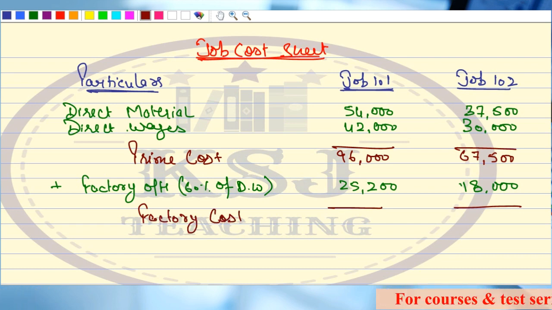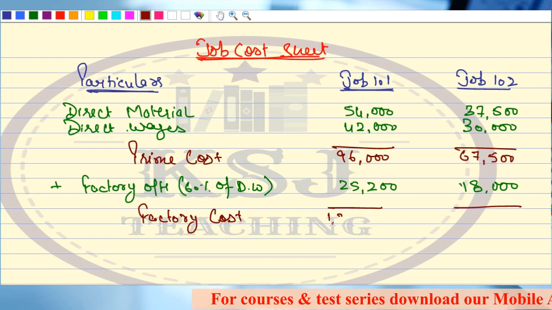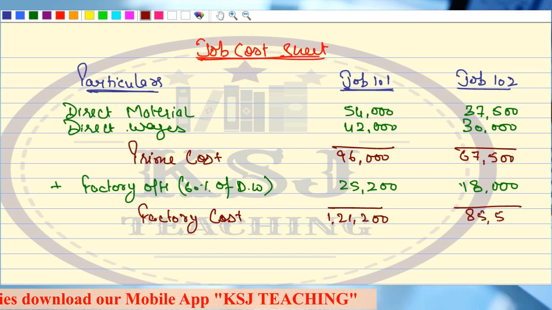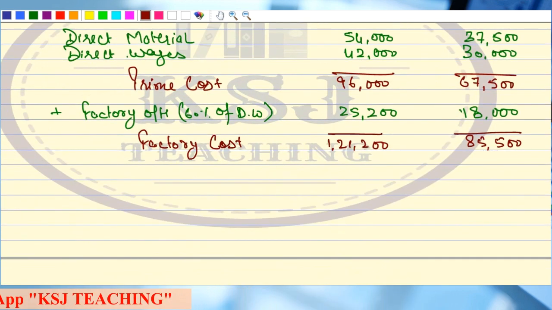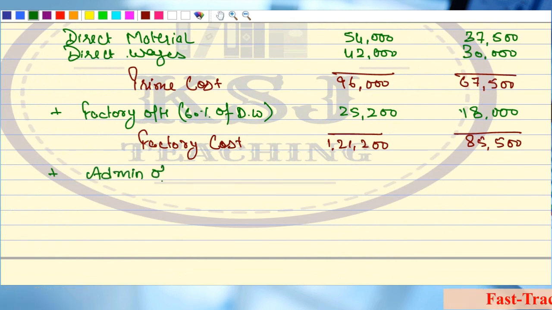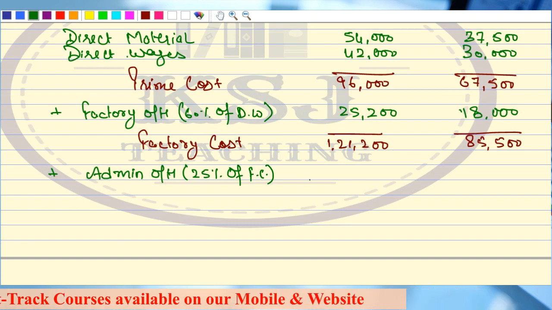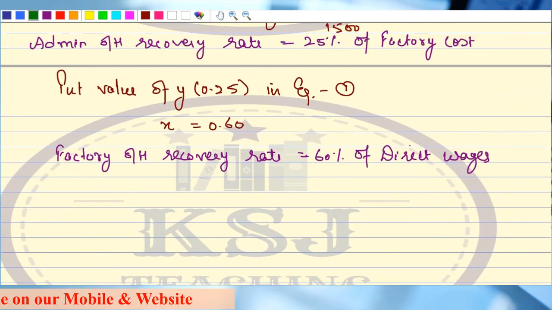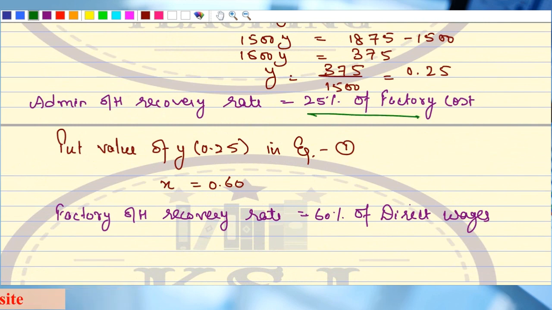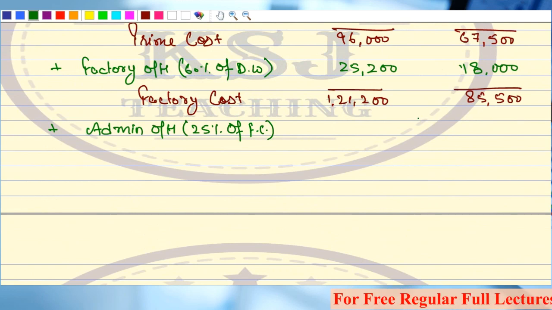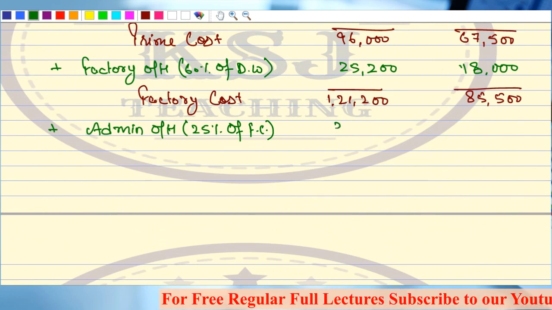From here, what we will get is factory cost. We'll get the factory cost. That is 1,21,200 and 85,500. Clear? After this, we are going to add admin overheads. Now, admin overheads are 25% of factory cost. We have just calculated 25%, how we have already calculated the percentage here, right? 25% of factory cost. So we can apply. We have calculated the factory cost now. 25% of that factory cost. This will come to 30,300